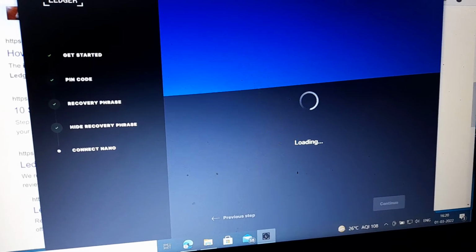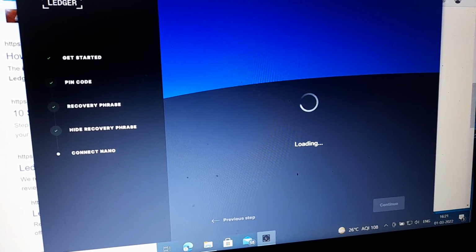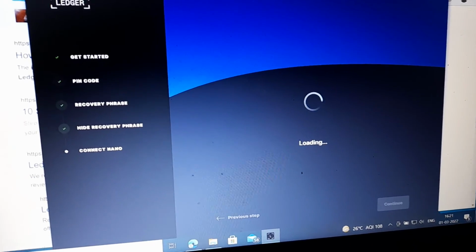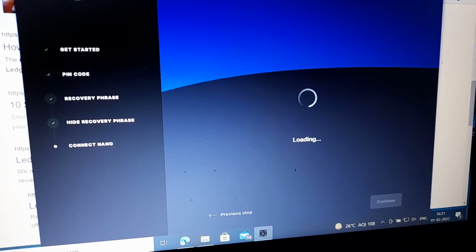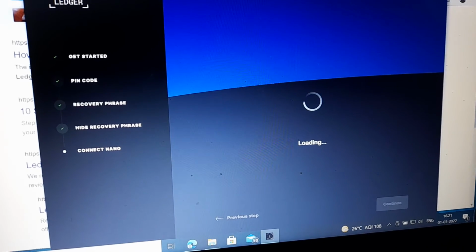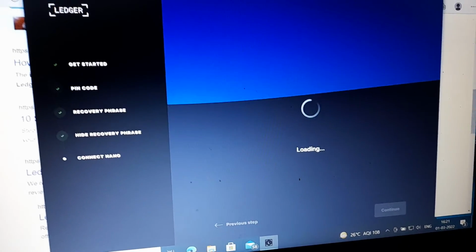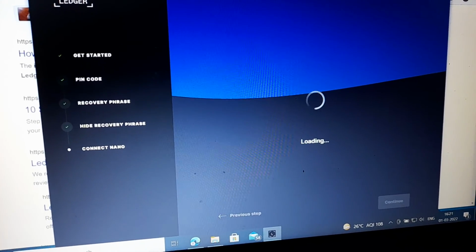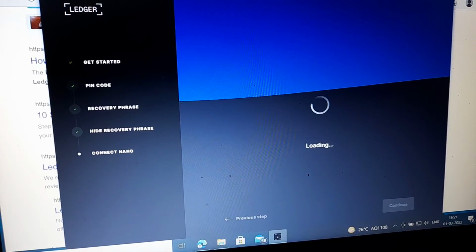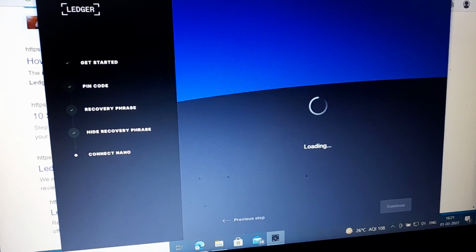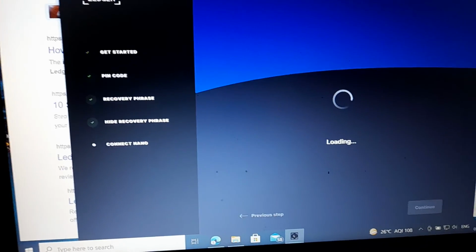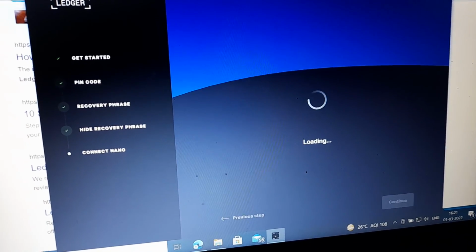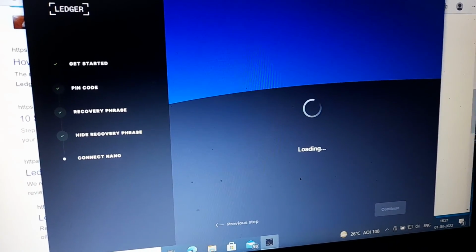A few days back, I kept running this particular process for more than three continuous days, yet there was no change seen. So I think that my Ledger Nano S device has some problem. I have repeatedly tried this process, yet have seen no change. So I think this particular device requires a replacement.